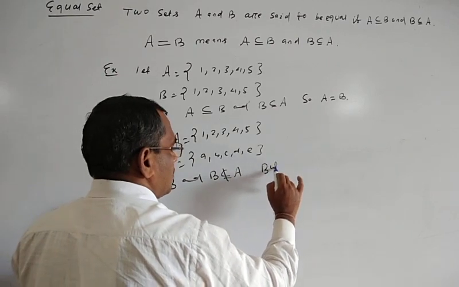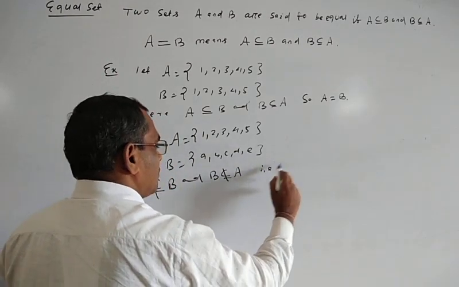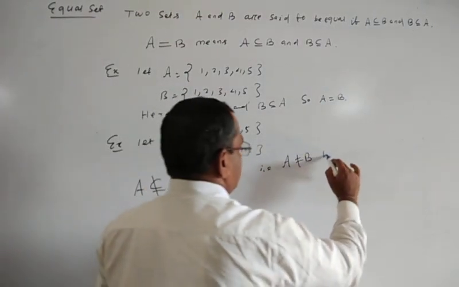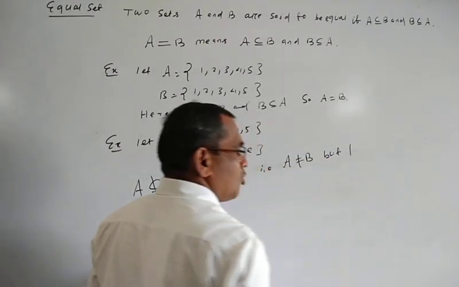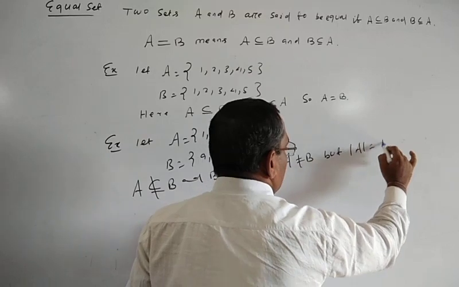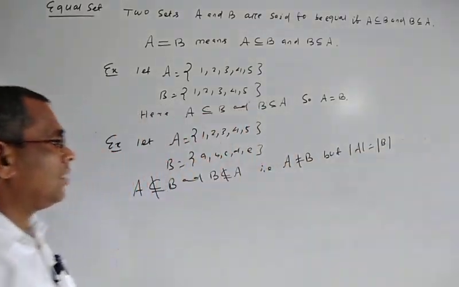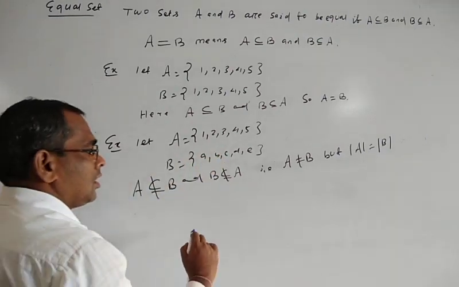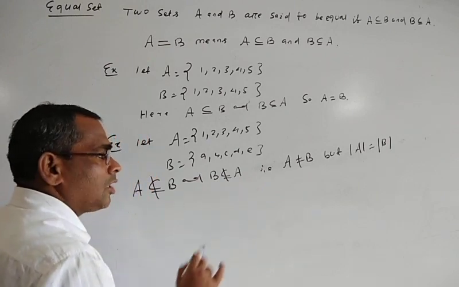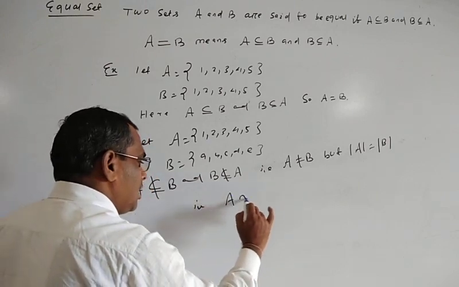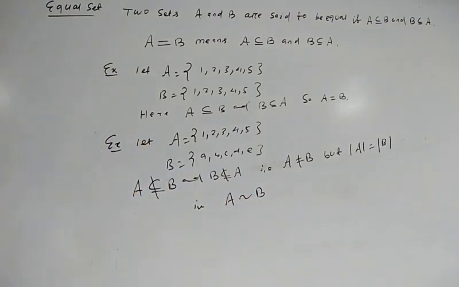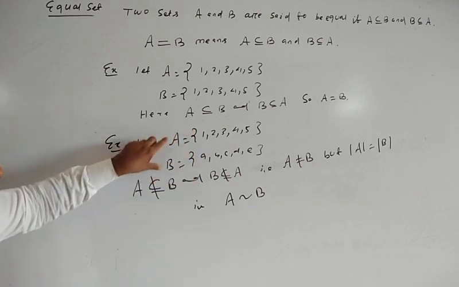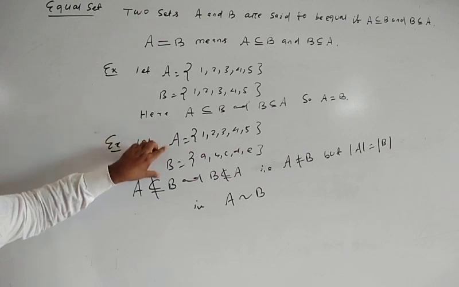But that is A not equal to B. Here A is not equal to B, but A is equivalent to B, because mod A is equal to mod B. The number of elements of A is equal to the number of elements of B. So mod A is equal to mod B, which means A is equivalent to B. These two sets are equivalent, but they are not equal.